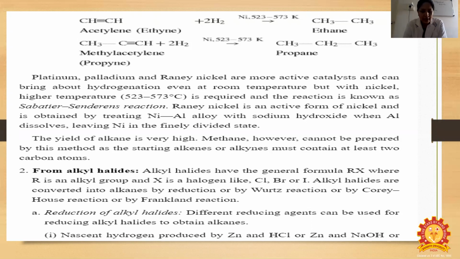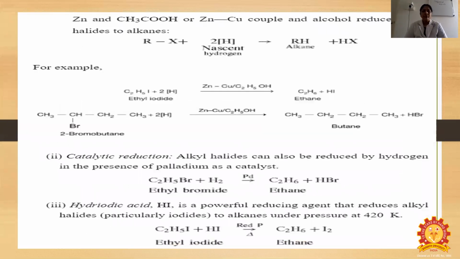Reduction of the alkyl halides. Different reducing agents can be used for reducing the alkyl halides to obtain alkanes. Nascent hydrogen produced by zinc with HCl, or zinc with NaOH, zinc with acetic acid, zinc-copper couple or alcohol reduces halides to alkane. So RX plus 2 nascent hydrogen gives alkane plus HX. Here C2H5I plus 2 hydrogen atoms gives C2H6, ethane, plus hydrogen iodide.